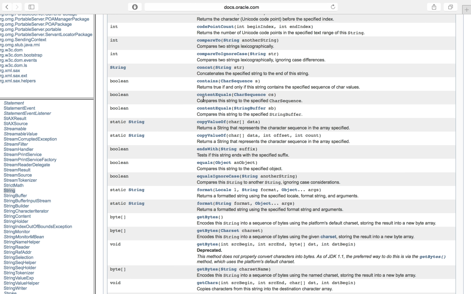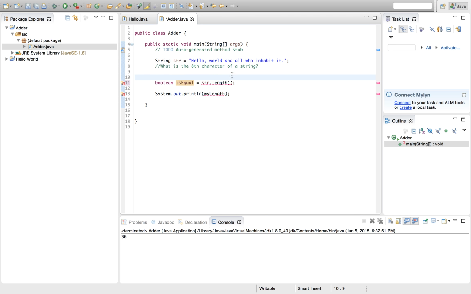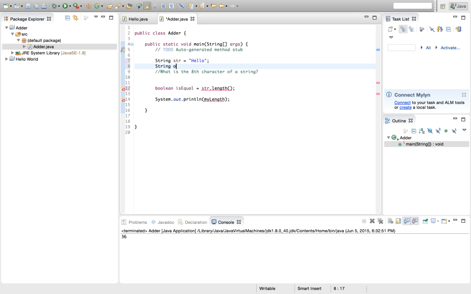And what does this method do? Here we go. It compares this string to the specified object. So what's an object? The only time you're ever going to really use this is with other strings. If we wanted to see if two strings were equal, here we have our first string, string str. Actually, we'll make it a little simpler. We'll make it hello, and then we'll have another one called string otherStr equals goodbye.